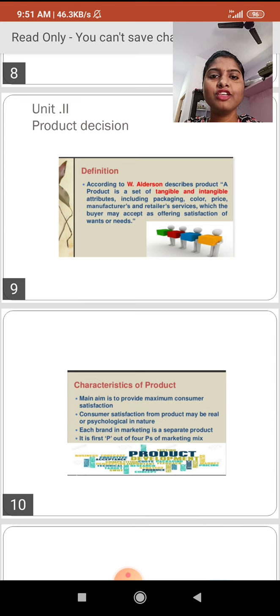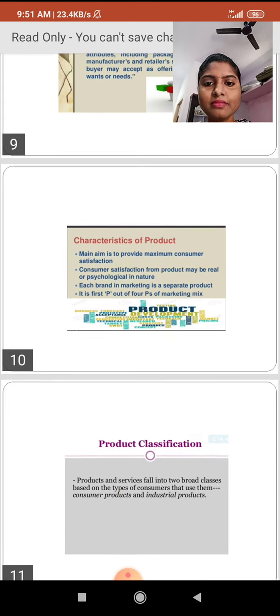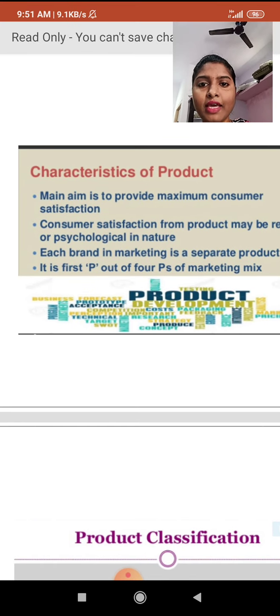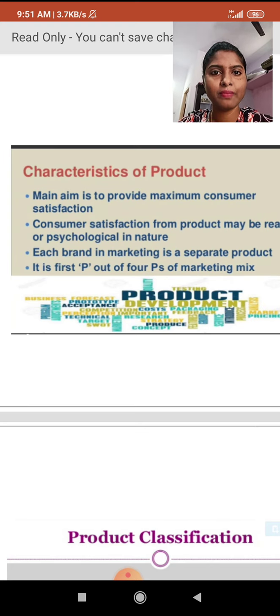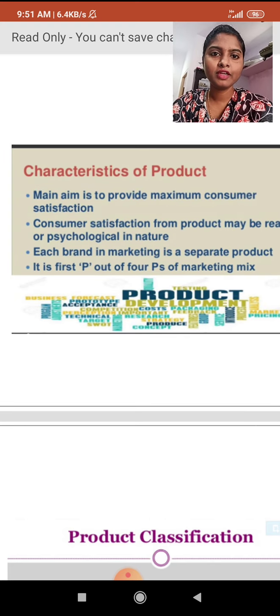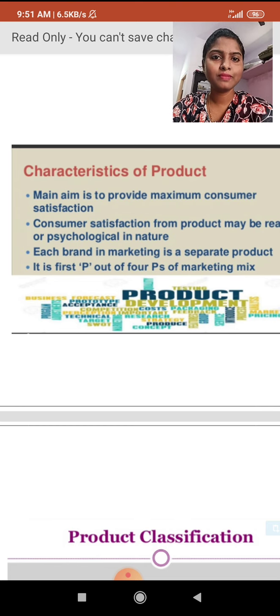In this, the package we can touch and the color we can touch, but the price we cannot touch. So that is a set of tangible and intangible attributes. And what are the characteristics of a product? The main aim is to provide maximum consumer satisfaction. The product we are going to make should satisfy the consumer. When will the consumer be satisfied?